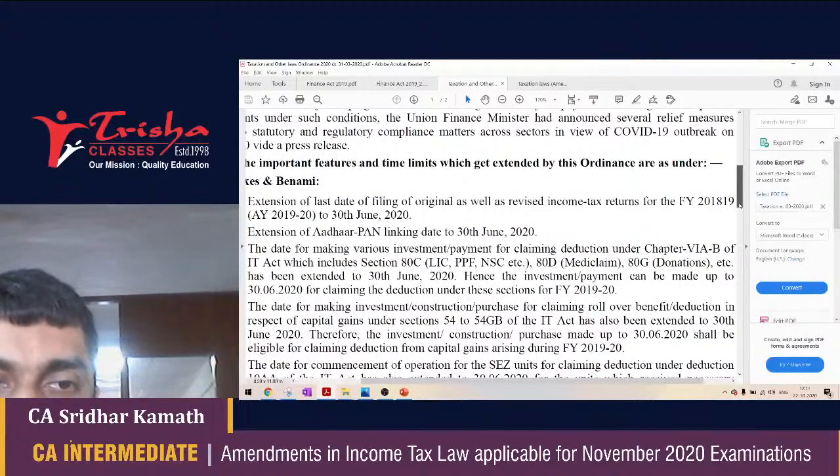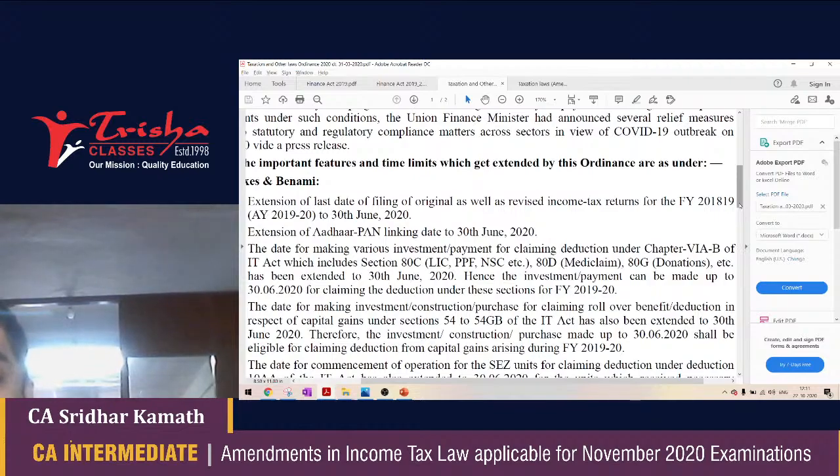Number one, that you can file income tax returns for PY 1819 or AY 1920 even after 31st March 2020. The date as of today is extended up to 30th November 2020. So I can still file AY 1920 returns. Number two, for PY 1920, even if the Chapter 6A investments are done after 31/3/2020, they are eligible for deduction for PY 1920.